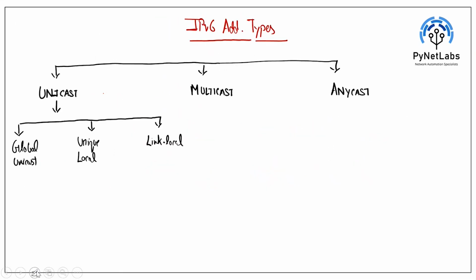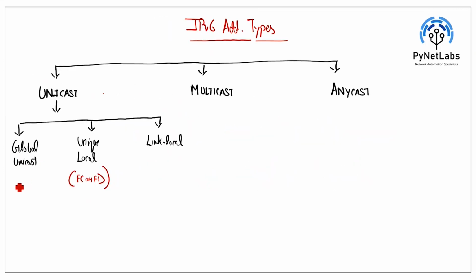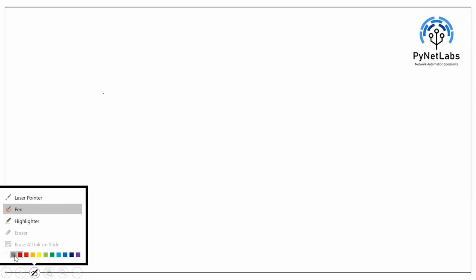So, mentioning again, any address starting with FC or FD will be considered unique local, and any address starting with 2000::/3 will be global unicast, or 3000. The link local is enabled by default. We don't need to enable it. Now, multicast is more similar to D class, so we'll talk about multicast here.